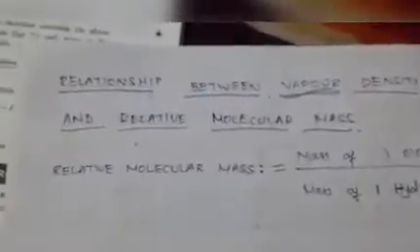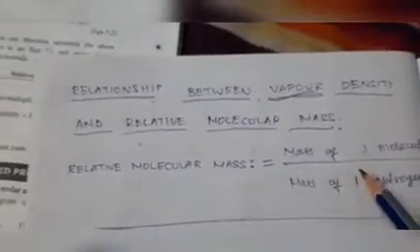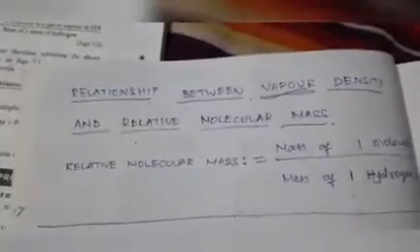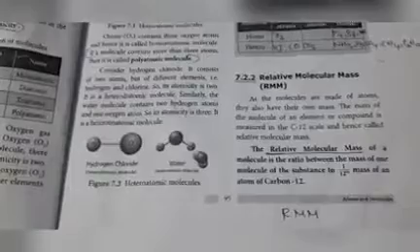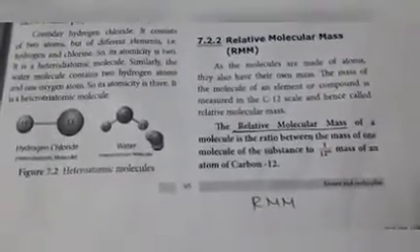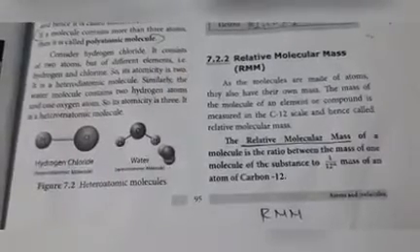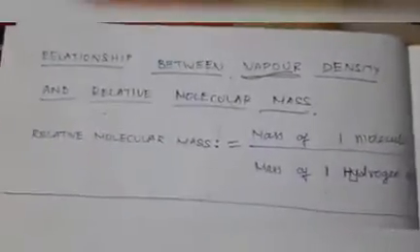See here, relationship between vapor density and relative molecular mass. Relative molecular mass definition we already know: ratio of mass of one molecule to mass of one hydrogen atom. We learned this on page number 95, where relative molecular mass is defined as the ratio between the mass of one molecule of the substance to 1/12th mass of an atom of carbon 12. So that is what is given here.